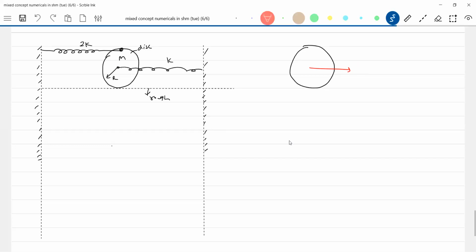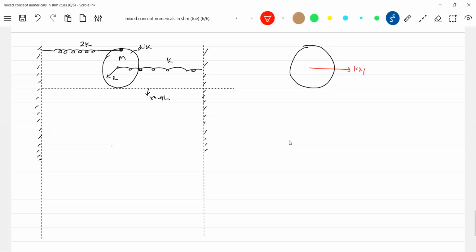So kx1, and this will be compressed. Sorry, kx1, and this will be 2kx2. This will be omega c, and it will be vc. What about the friction force x? Let's not bother. But net work done by rolling friction should be 0.